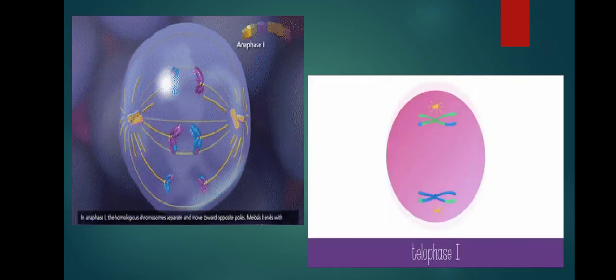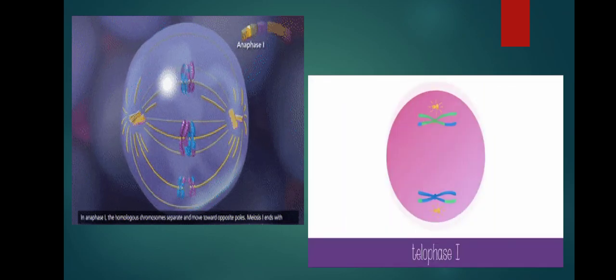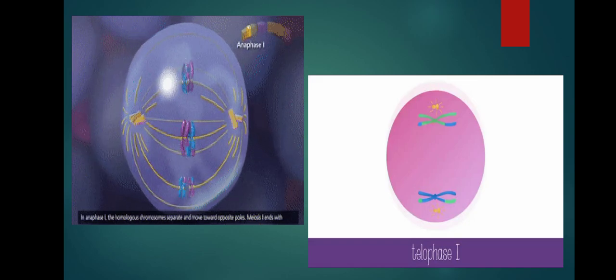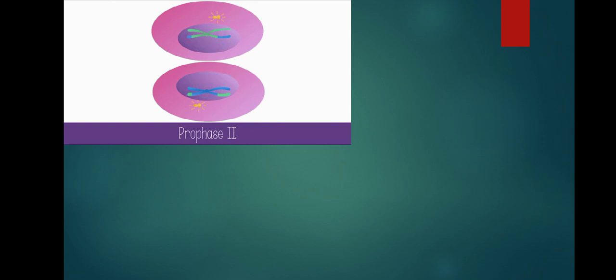Next is telophase 1. In telophase 1, each complement of the homologous pair reaches the opposite poles. Next is prophase 2. In prophase 2, the chromosomes condense as the centrioles move towards the opposite poles. The nuclear envelope breaks down at the end of prophase 2.